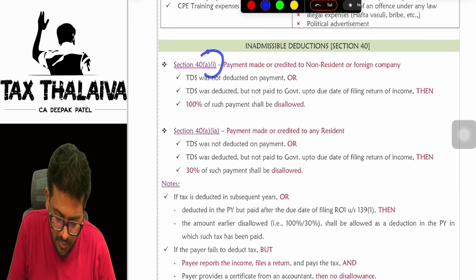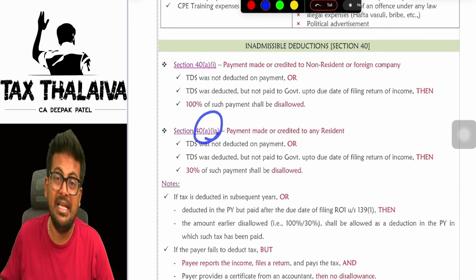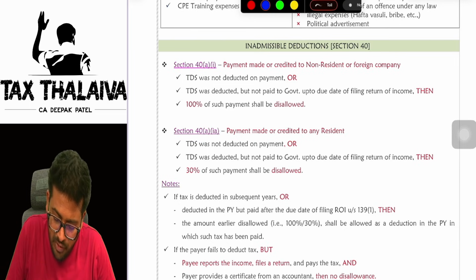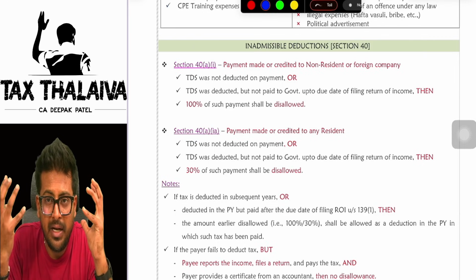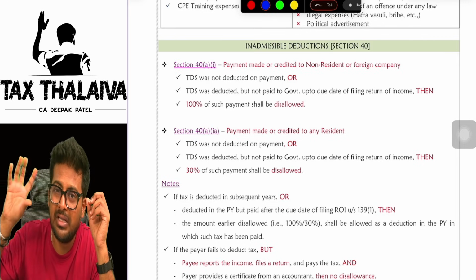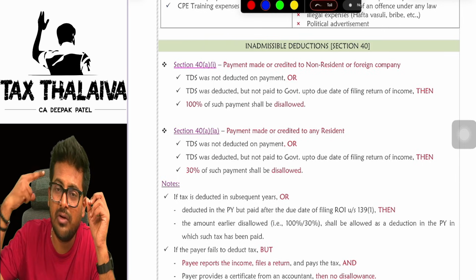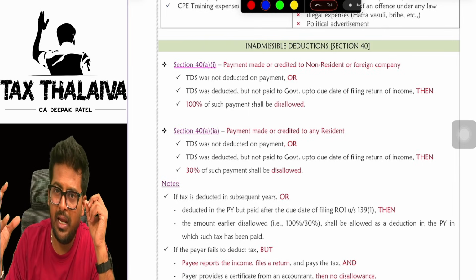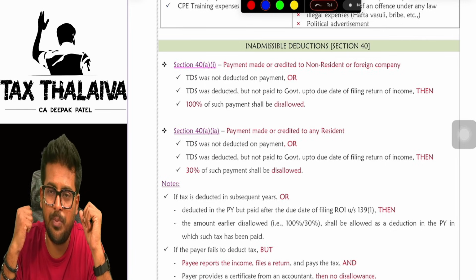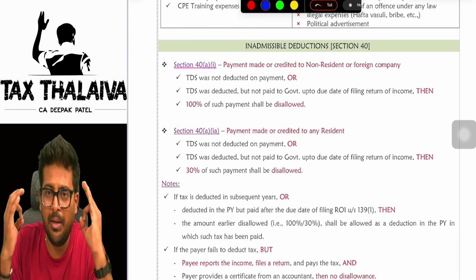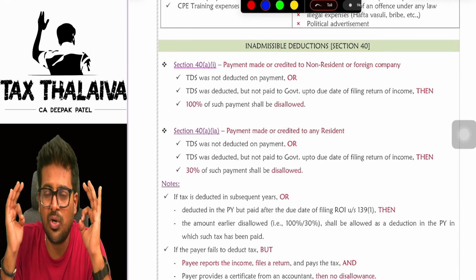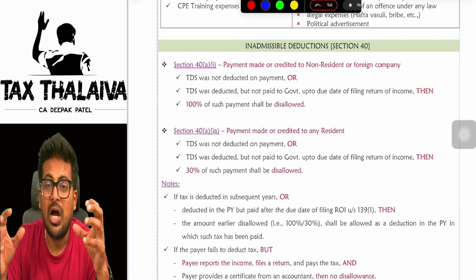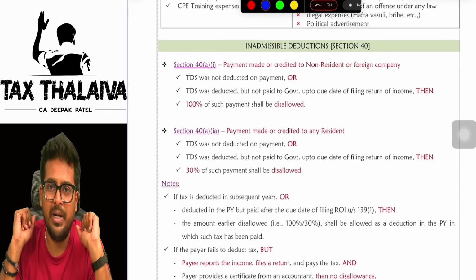What are those, sir? Number 1, 40A1 and 40A1A. Let's say for example you are making some expenditure, but for that expenditure you have to make payment to some non-resident or a foreign company. But at the time of making a payment to the non-resident or foreign company, you did not deduct TDS on that expenditure. In that case, 100% of that expenditure will be disallowed.